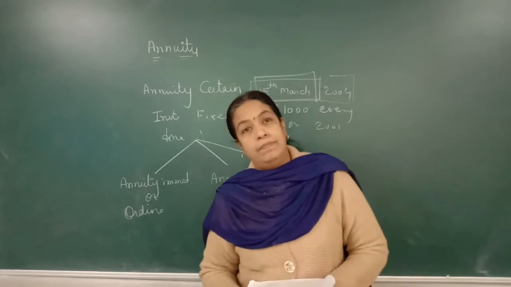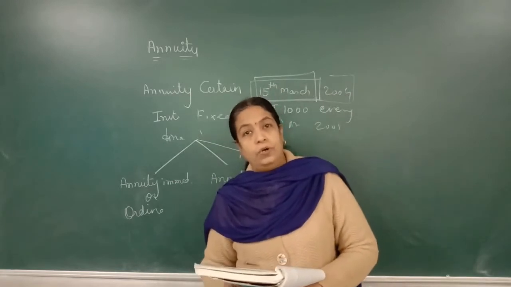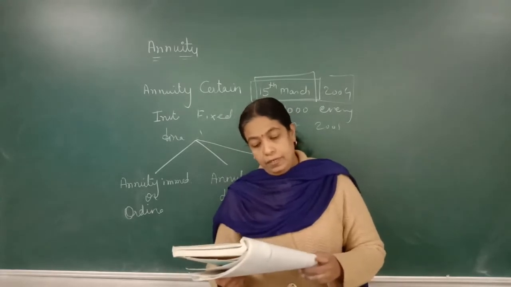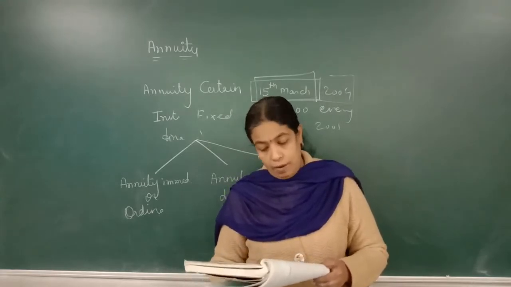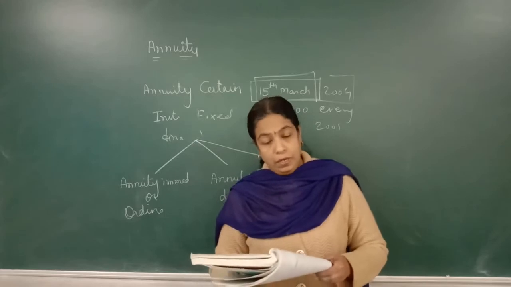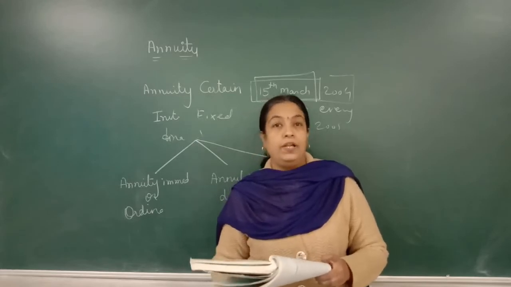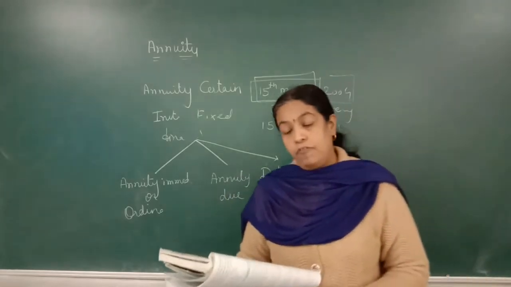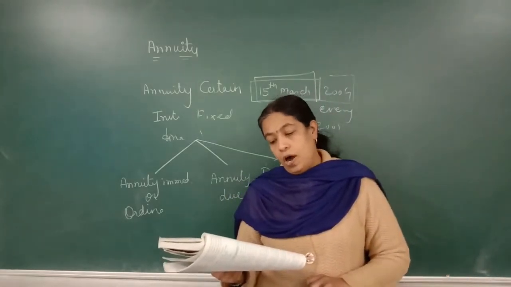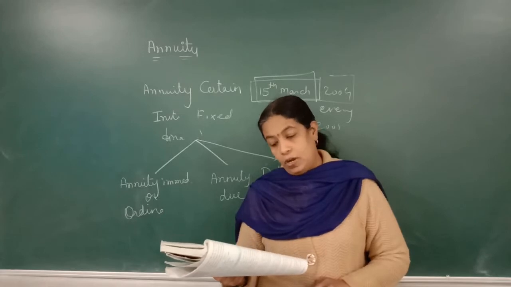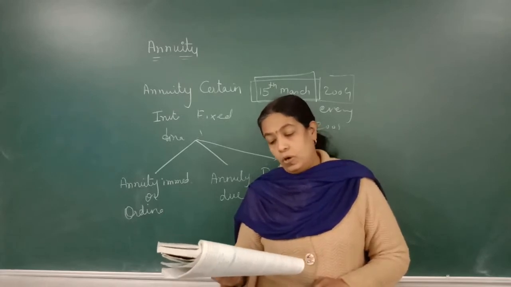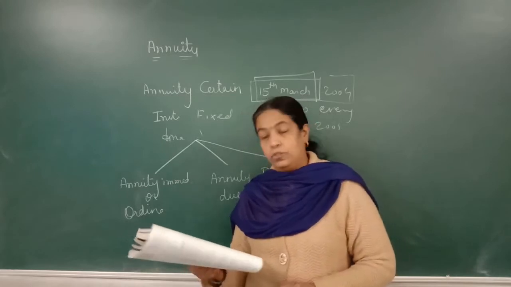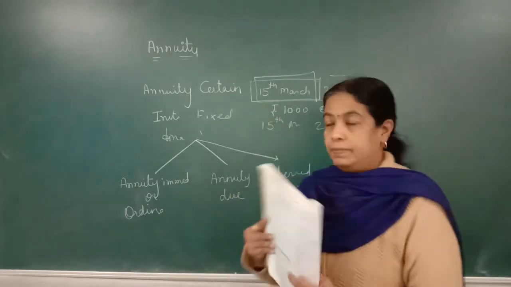Now terms related to present value of the annuity. The sum of present values of different installments of an annuity is called the present value of annuity. What is given? The sum of present values of different installments of an annuity is called present value. Thus what? It is the total present worth of all future payments. This example.